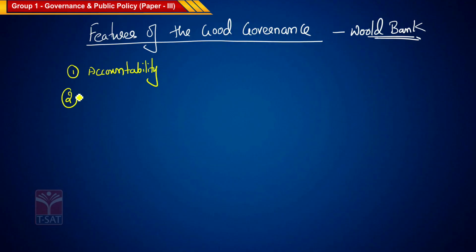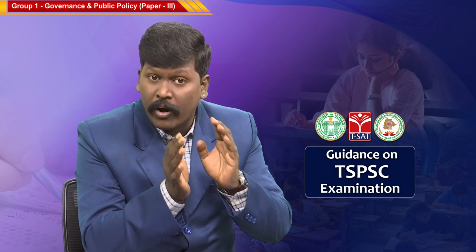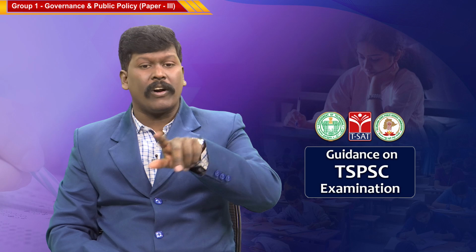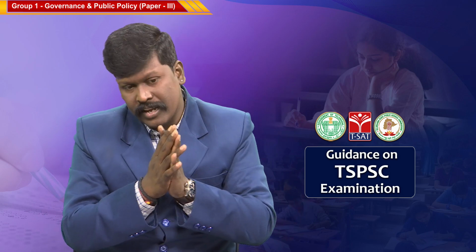Look at the second feature. The second feature is freedom of association and participation. It is very directly linked to democracy. As part of democracy, there is freedom of association, and citizen participation is important.